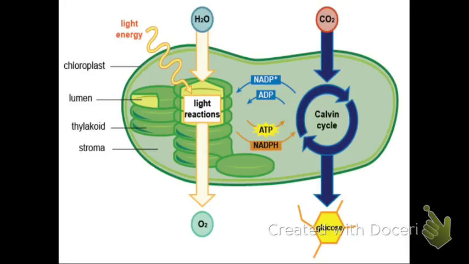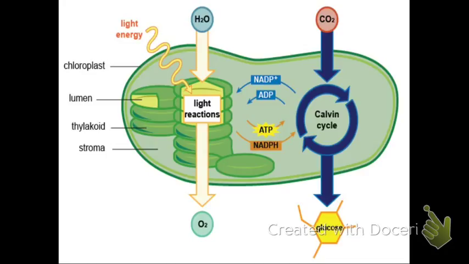And in this process, they also take NADP plus and bind with a hydrogen from water in order to make NADPH, which is also passed on to the Calvin cycle. So, because the water molecule gives off the hydrogen, the oxygen is given off. This is during the light reaction.